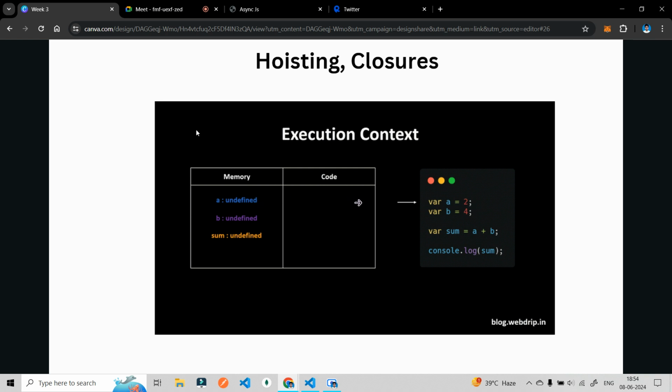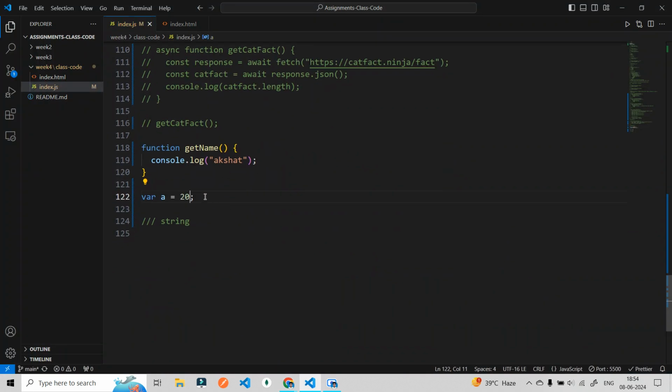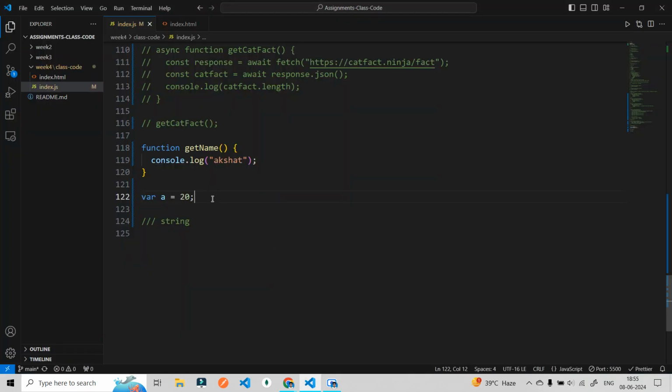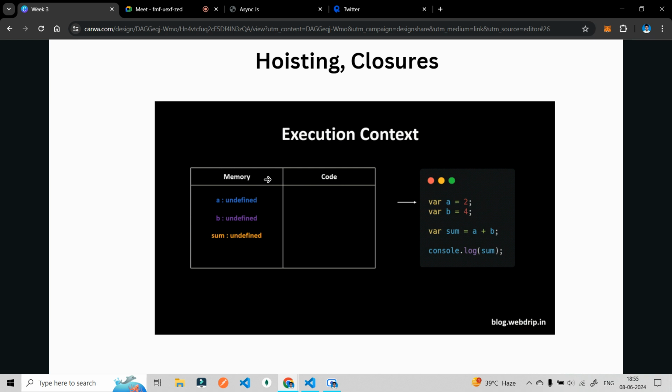After that you will run the code, but before running it, memory will be assigned for that particular thing. That is why we are getting undefined: before running this, in the execution context, the memory is already defined.